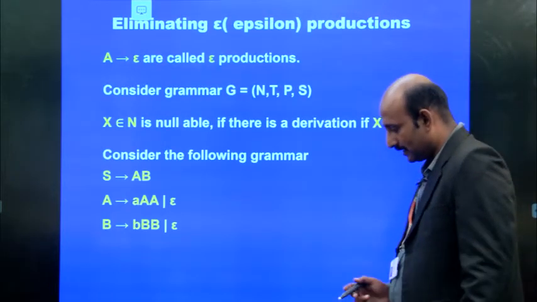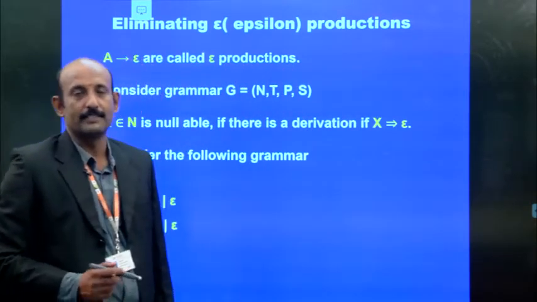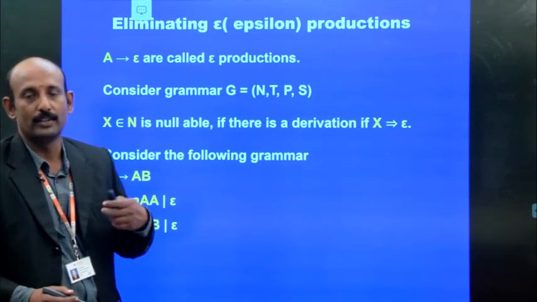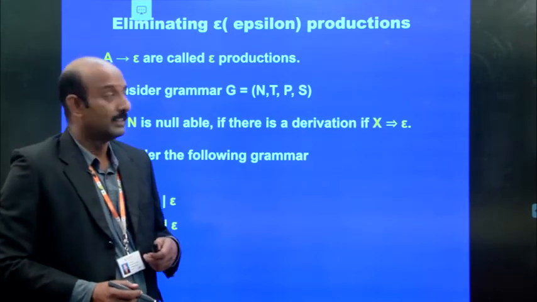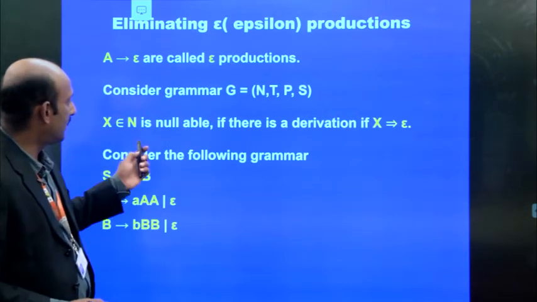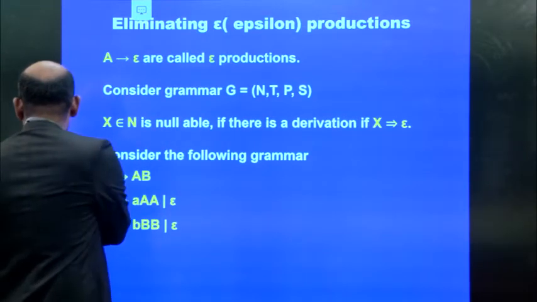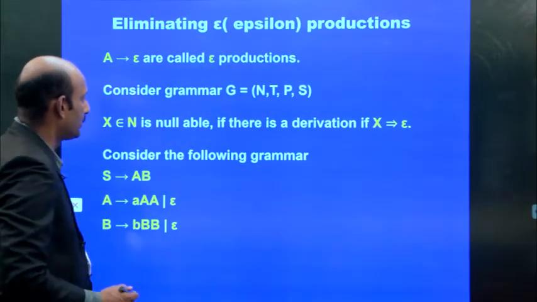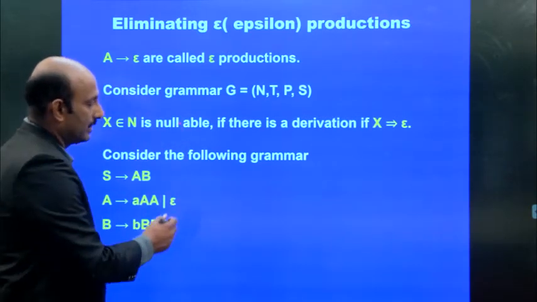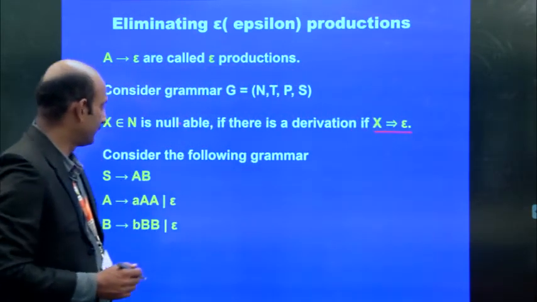Next we are going to see the elimination of epsilon productions. In the given grammar, if there are any epsilon productions, then we are going to eliminate them. So that is called epsilon productions. A grammar is nullable, that means it is producing epsilon, if there is a derivation X gives epsilon.